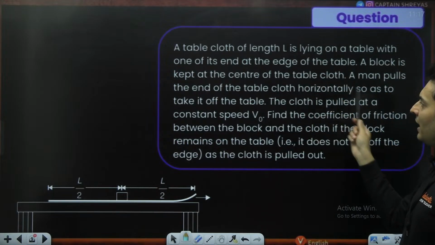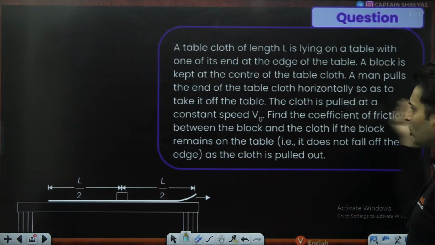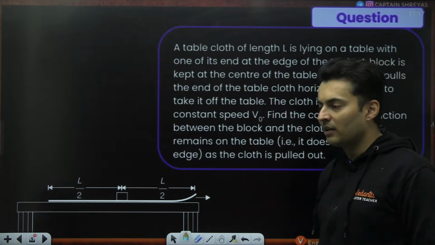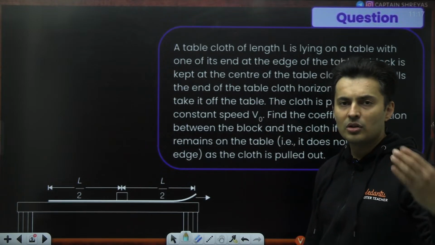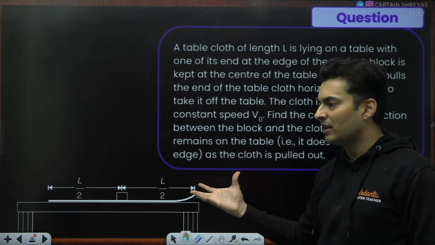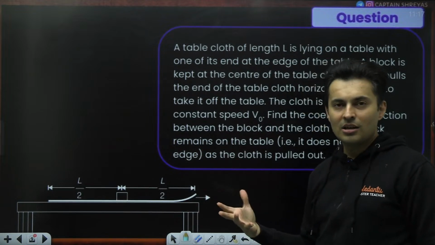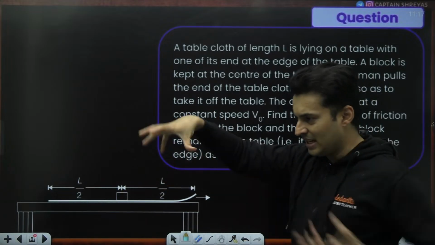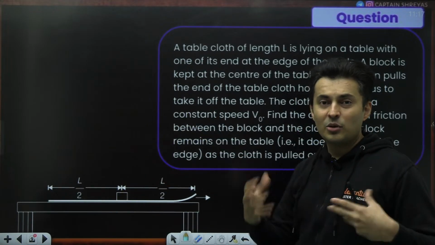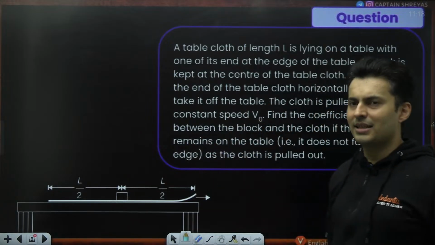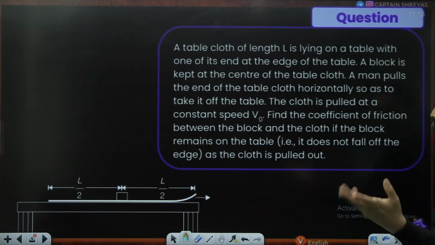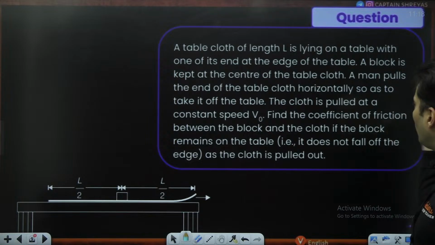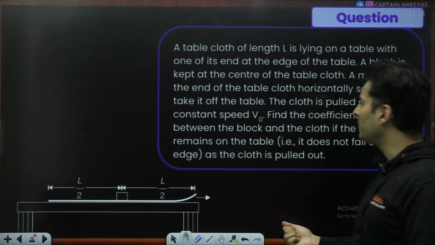A man pulls the end of the tablecloth horizontally so as to take it off the table. You might have heard about this example back in your school days where you display the concept of inertia, the concept of mass. You pull the cloth, the block stays there almost. You would have learned the concept of inertia via this example back in your science textbooks. So the person is pulling the cloth horizontally so as to take it off the table.